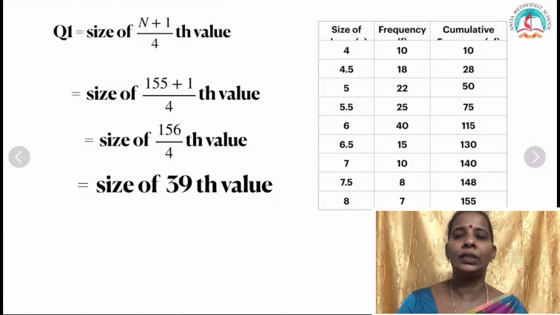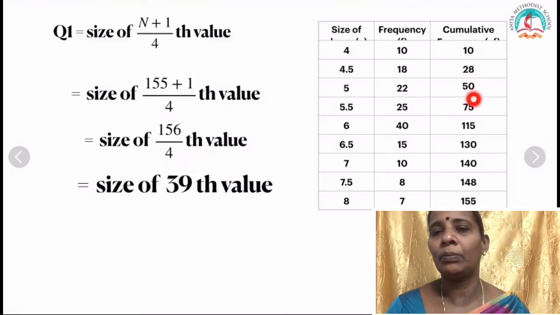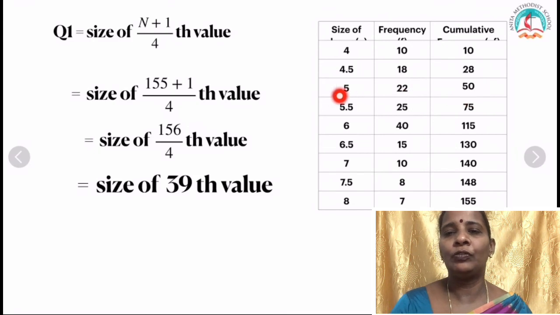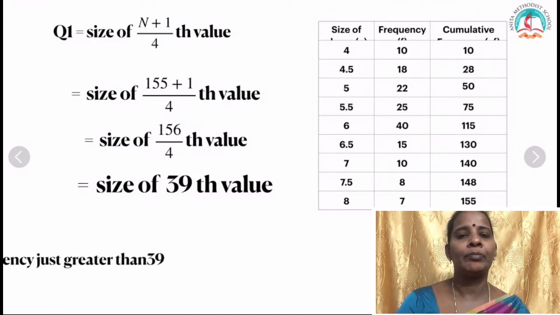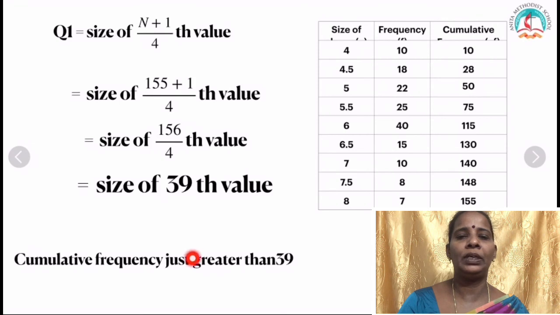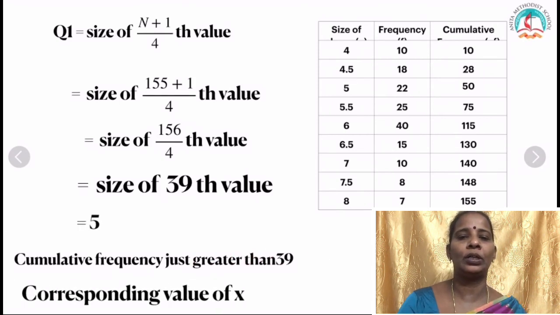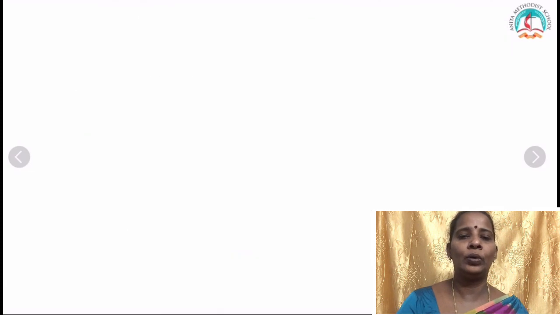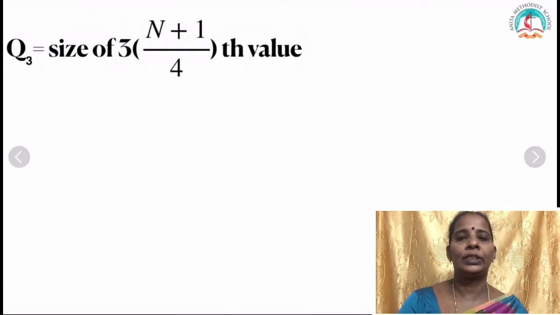So where does 39 come in? Cumulative frequency, how to see? Okay, do you have 39 there? No. So you have to find the number just greater than 39. After that, every number greater than 39, find out the very first number. Where will that 39 come under? So there, near 50, what is the corresponding value? It is 5. Cumulative frequency just greater than 39. Corresponding value of X is the Q1 value, which is 5. Now look at the next one.